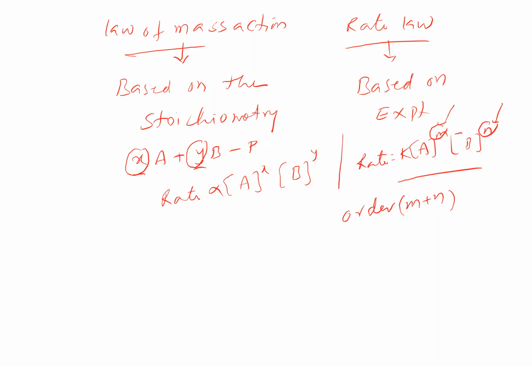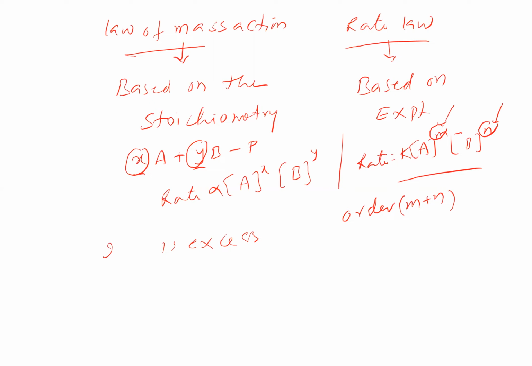Now suppose one of the components is in excess. You can't say the power is in excess, so I'll change that. Suppose the component A is in excess.